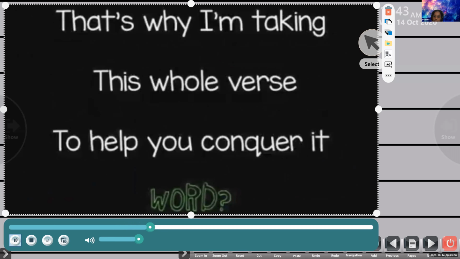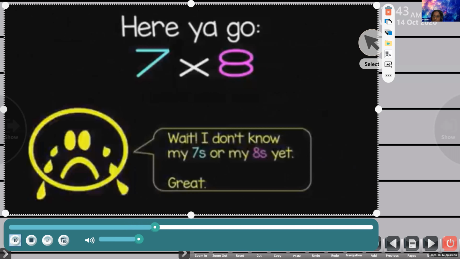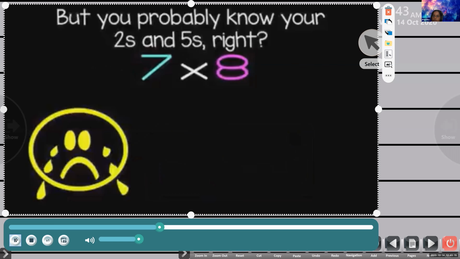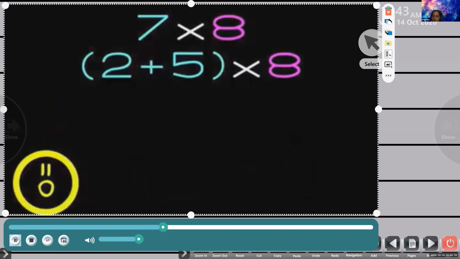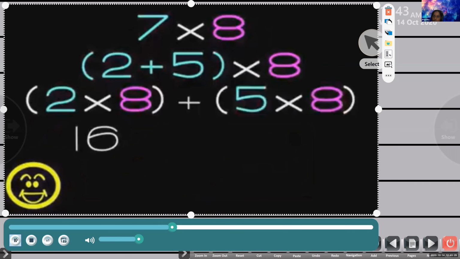Word. He goes 7 times 8. Wait, I don't know my 7s or my 8s yet. Yeah, great. But you probably know your 2s and 5s, right? Yep. So break down the factor 7 into 2 plus 5. Now what? 2 times 8 is 16, and 5 times 8 is 40. Now it's time to add them, shorty. What is 16 plus 40? Well, that'd be 56. That's it.